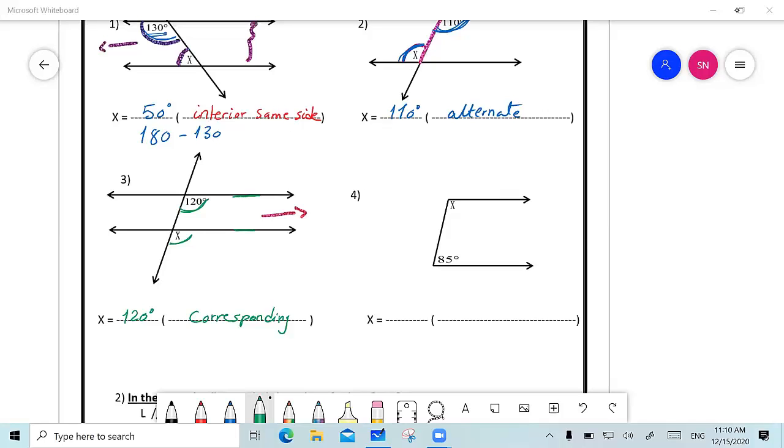So what's going to be the measure of angle X? It will be 95, I think. Yes. You're going to make 180 minus 85, and this equals 95 degrees. And why? Because they are interior, same side. Thank you so much, dear. Mute yourself, please.